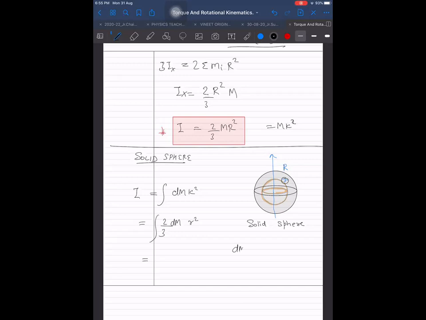And what is dm? dm will be equal to rho, the volume density, mass per unit volume, M upon 4 by 3 pi capital R cube, multiplied by the volume of the shell. That is the area of the sphere multiplied by its thickness, 4 pi r square into dr. Those who are not comfortable with this idea, for them I have another method.